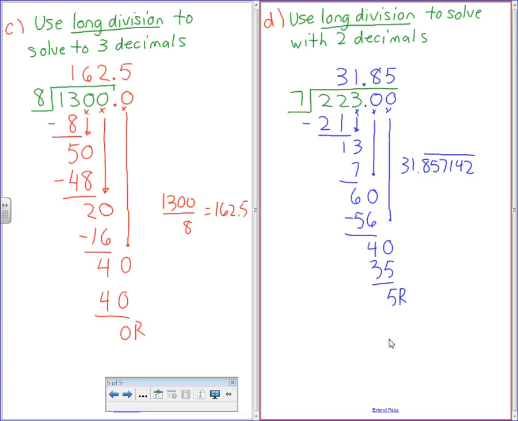Okay. Do most people feel sort of good about long division? Because we're going to have to use it quite a bit in the next 2 weeks, after this unit. So I wanted to make sure that's good. Okay, all right. I'm going to get on now to instantaneous rate of change.